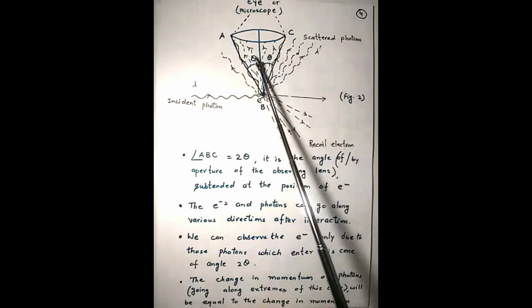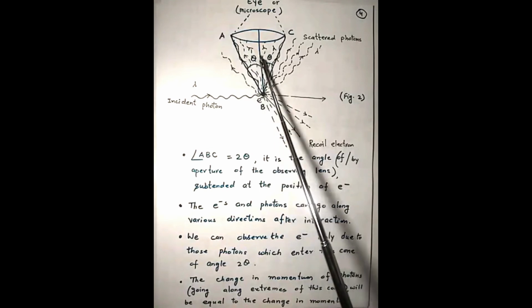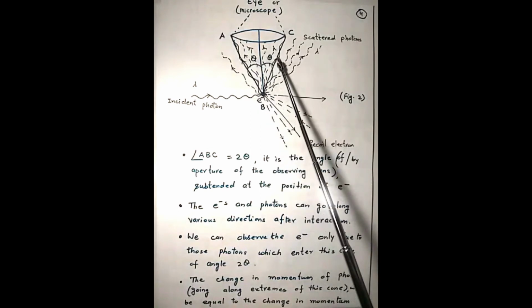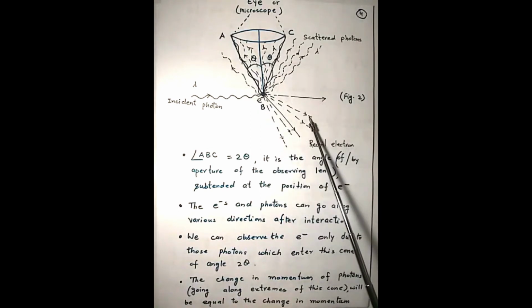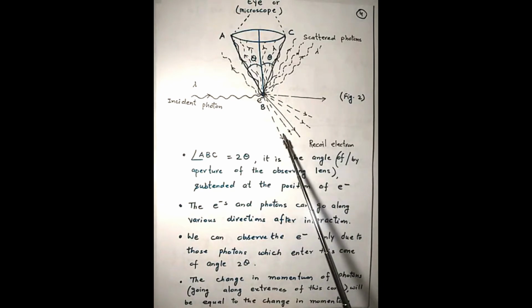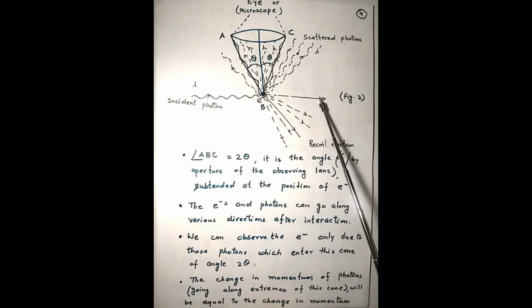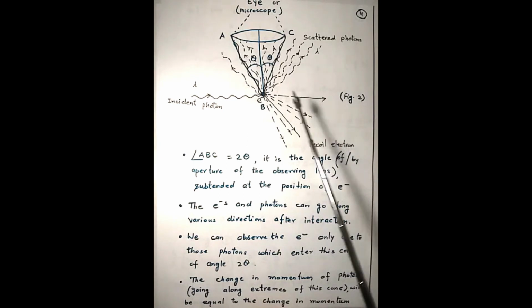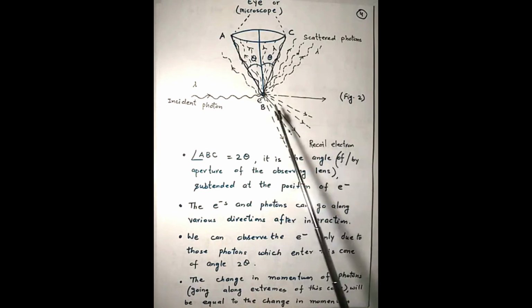So the range in which the photon momentum changes, in the same range the momentum of the electron will change, and hence its x component of momentum will show variation accordingly. And from there we will calculate the error in the measurement of the momentum of the electron along the x direction and its position.